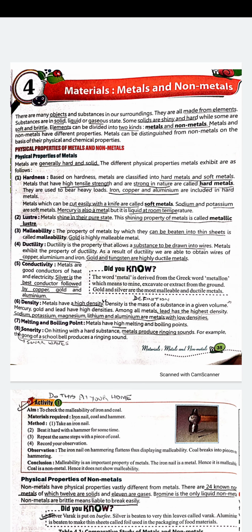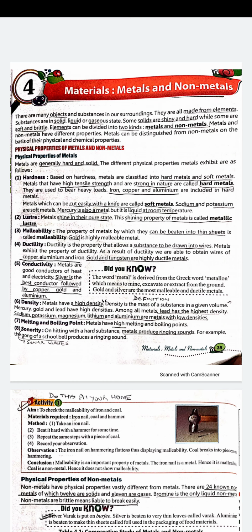As students, as we know, there are many objects and substances in our surroundings. They are all made up of elements which are generally in solid, liquid, and gaseous state. Solids are shiny and hard, while some are soft and brittle also. Elements can be divided into two kinds, that are metals and non-metals, which is the subject of our chapter. And so they can be distinguished on the basis of their physical and chemical properties.